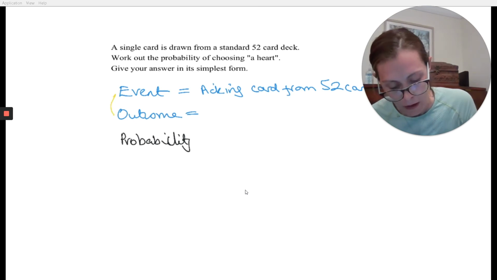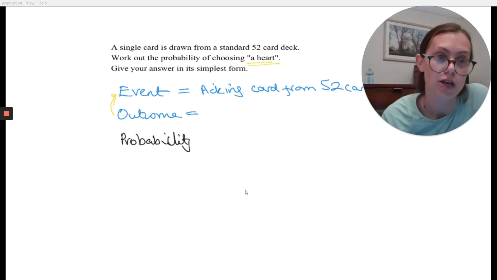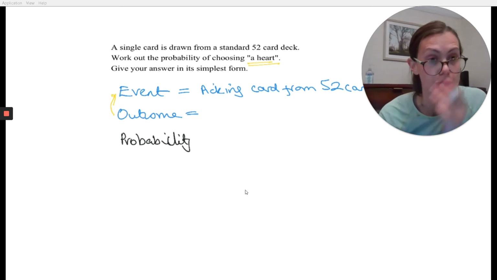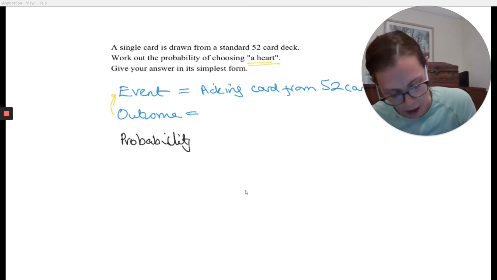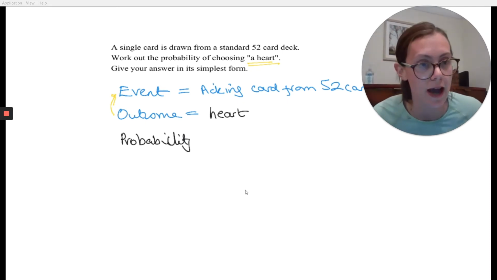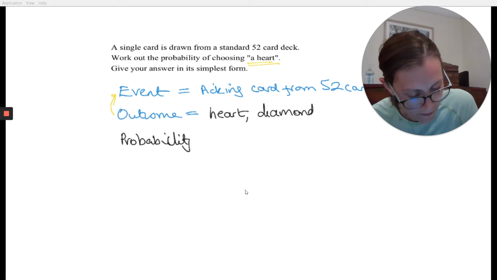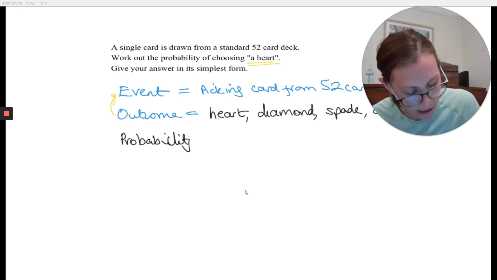actually care about? Well, in this question, I'm caring about picking a heart. So the fact whether it's got a 1 on it, a 2 on it, a 3 on it, does not bother me. I only care about the fact that it's a heart. So one of the outcomes must be a heart. So what else could you get other than a heart? Well, you could get a diamond. You could get a spade. Or you could get a club.